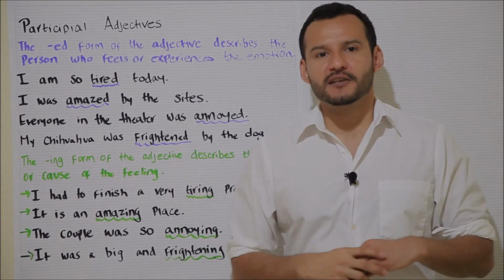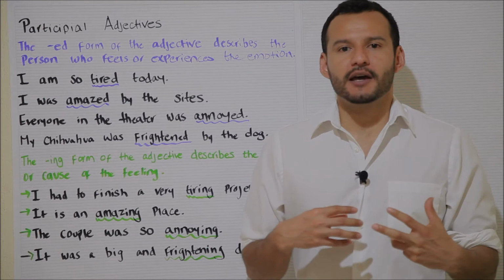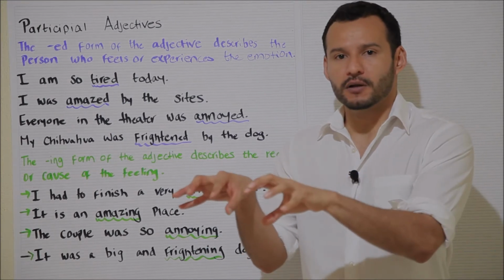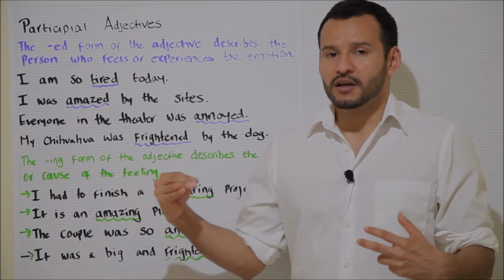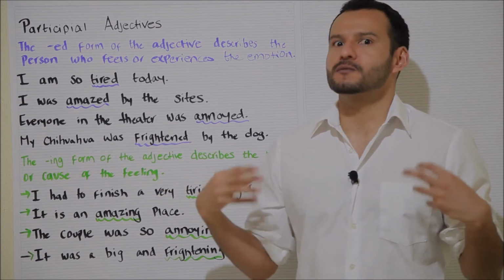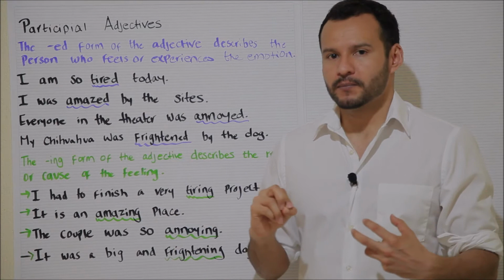In the next example, let's imagine that I went to the movie theater last week, and the only problem was that there was a couple in the audience that was speaking the whole time. And everyone in the movie theater, everyone else, was really annoyed by them.